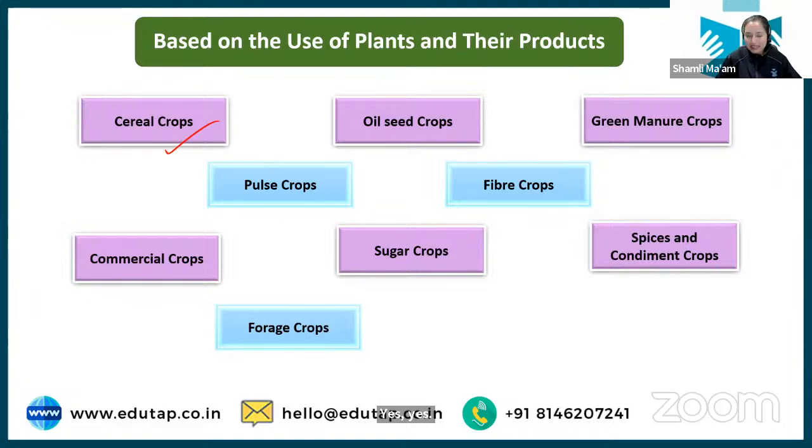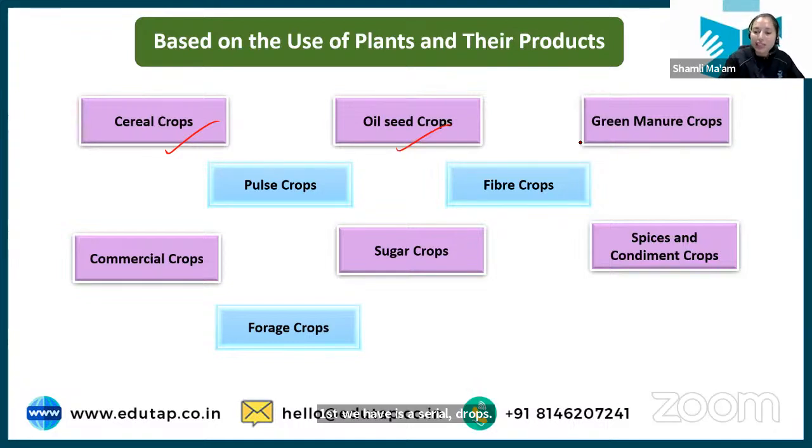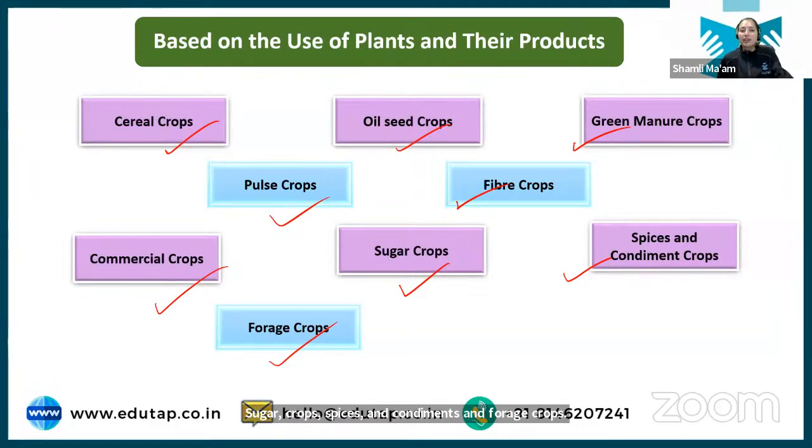First we have the cereal crops. Next we have the oilseed crops. Then we have green manure crops, pulse crop, fiber crop, commercial crop, sugar crops, spices and condiments, and forage crops. Just understand we have these many classifications under the very first basis, that is based on use of plant and their product. Clear?